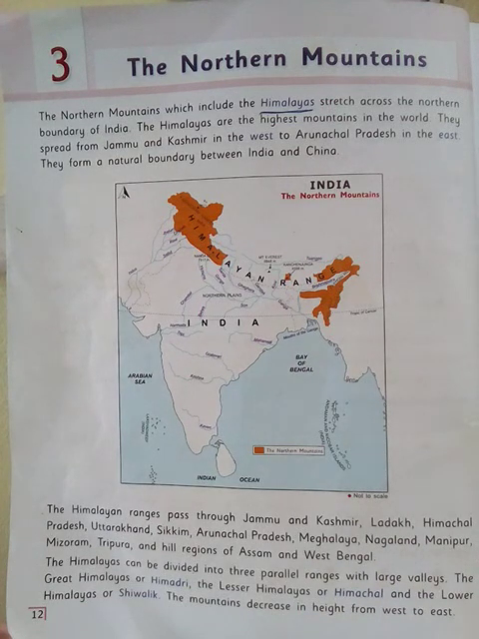Now, the Himalayas can be divided into three parallel ranges with large valleys, and they are the Great Himalayas or Himadri, the Lesser Himalayas or Himachal, and the Lower Himalayas or Shivalik. The mountains decrease in height from west to east.